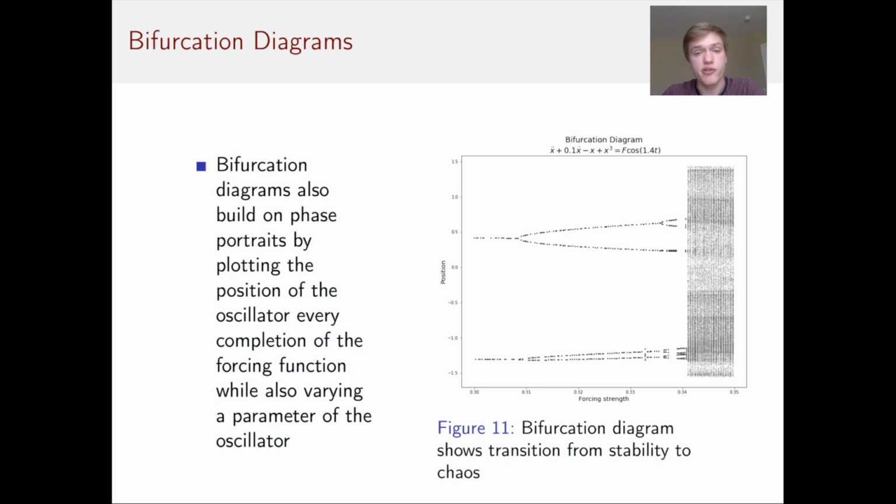At forcing strength 0.3, the oscillator will be at one of 2 points, either at 0.4 or -1.3. When we increase the forcing strength to about 0.31, or shortly before, it undergoes a pitchfork bifurcation, and now there are 4 possible locations the oscillator could be at. Increasing the forcing strength past around 0.341, the oscillator goes into a chaotic behavior where we don't know where the oscillator will be after the forcing function completes another cycle.